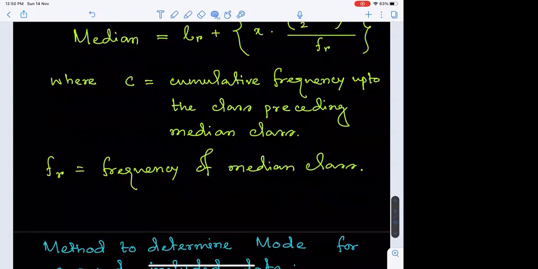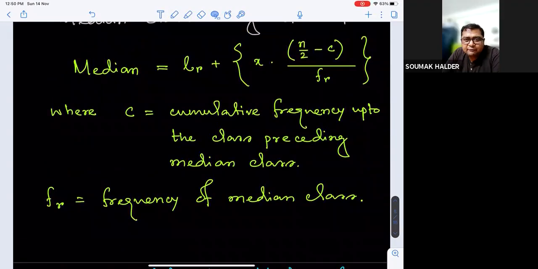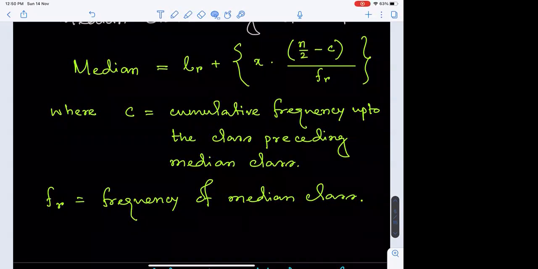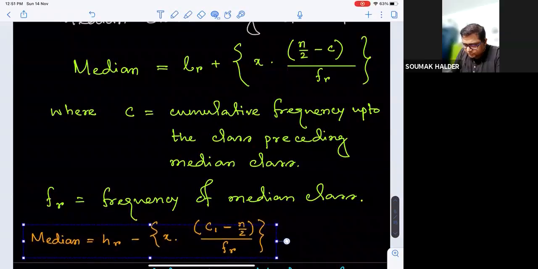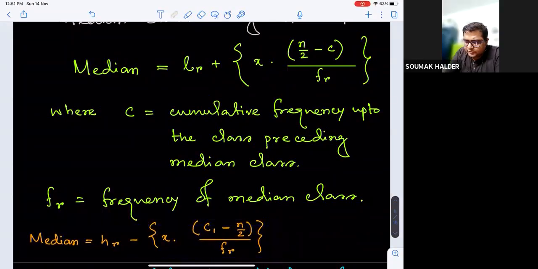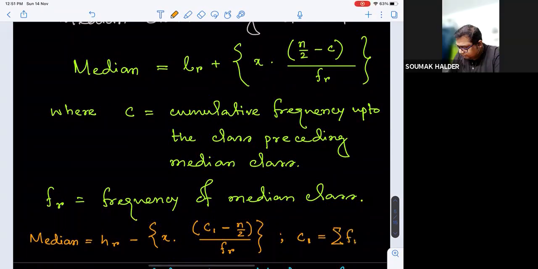Next, write down. Sir, the C1 that you had written, C1 is F1 plus F2 plus F3 up to FR. Yes, sir. But that is from the forwards, right? Not from the backwards. Yes, from the starting itself. Just write down this C1 should have been sigma Fi, i varying from 1 to r.